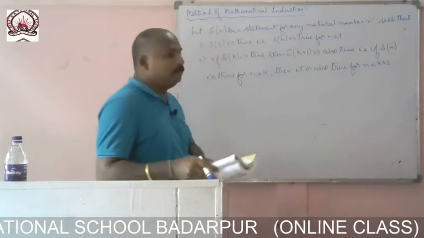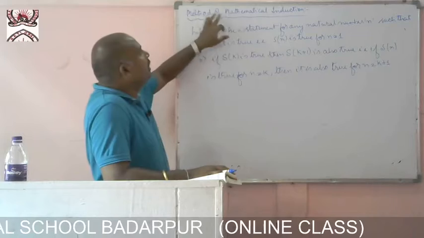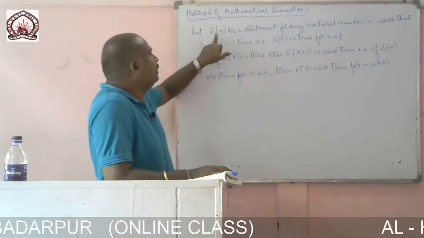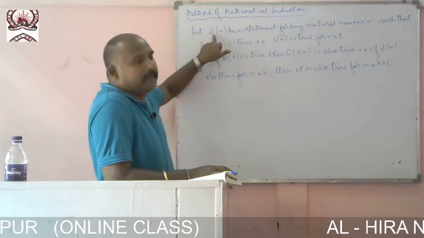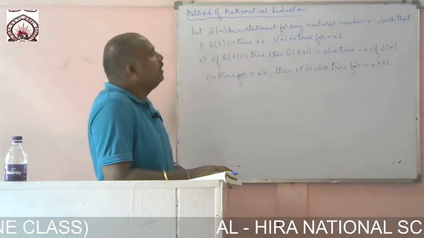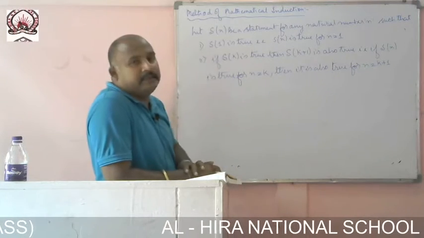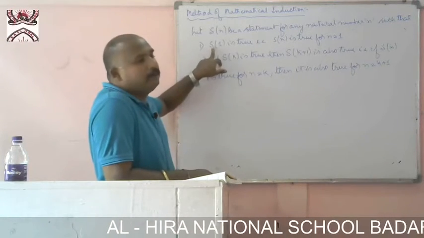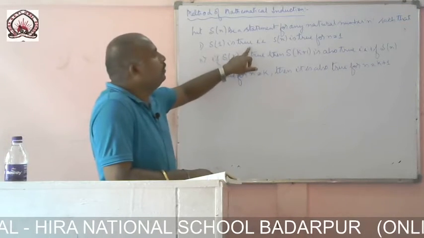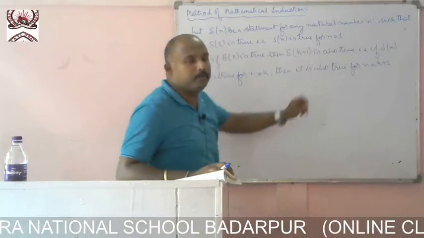Now, what is the principle? The method of mathematical induction. If any statement is given to us, that we have taken as Sn, the n is a natural number. First of all, we have to prove S of 1 is true, for n equal to 1.